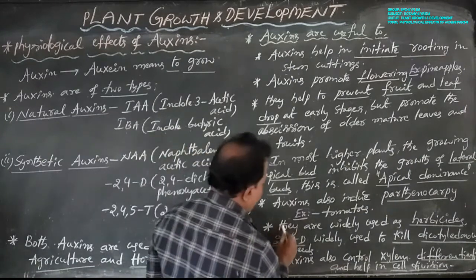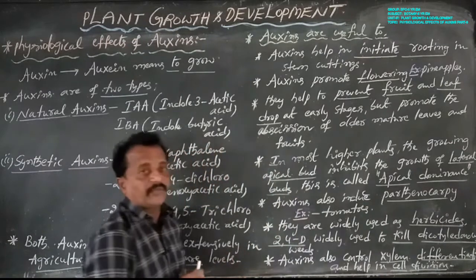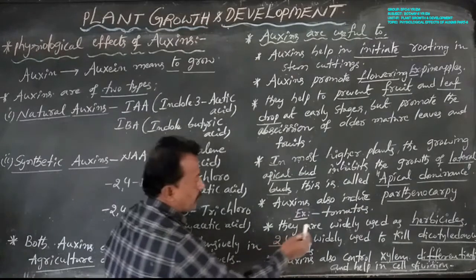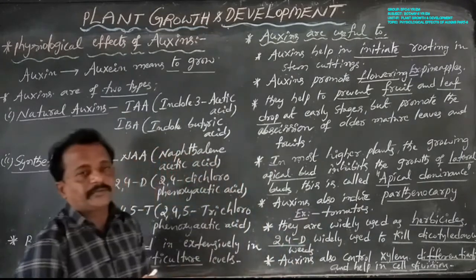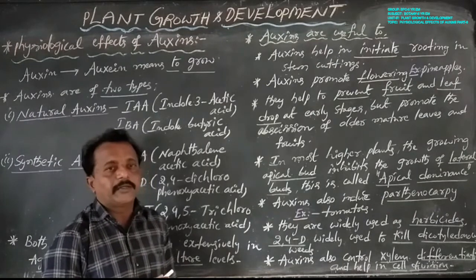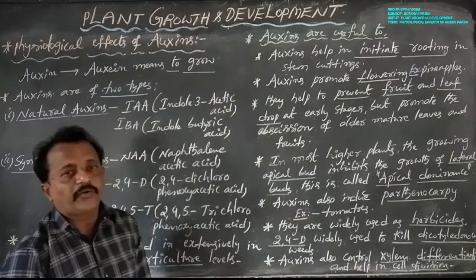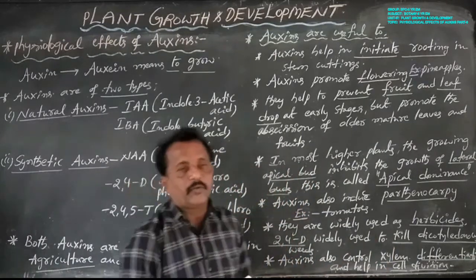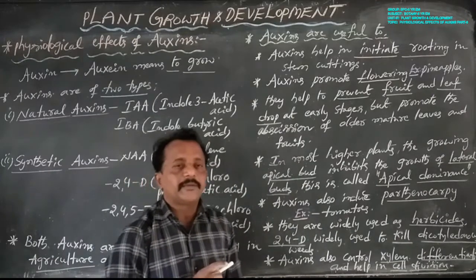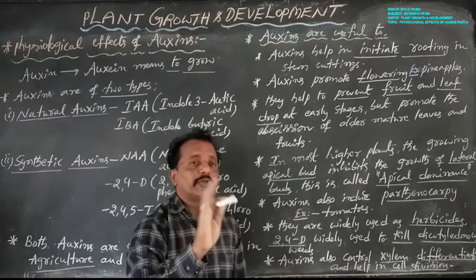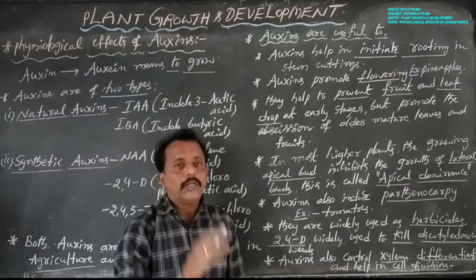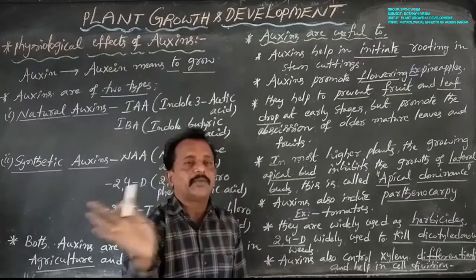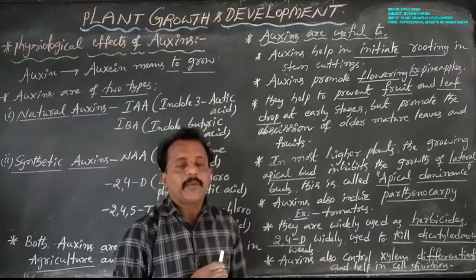Next, auxins are widely used as herbicides. The most common herbicide here is 2,4-D, that is 2,4-dichlorophenoxyacetic acid. This very powerful herbicide is widely used to kill dicotyledon weed plants. It kills only the dicotyledon weed plants, and does not affect or kill the mature monocotyledon plants.